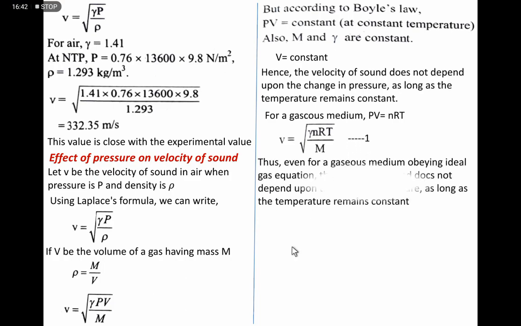For a gaseous medium, if we consider the ideal gas equation, the velocity of sound does not depend on the change in pressure as long as the temperature remains constant. If the temperature of the atmosphere is constant, there is no change in the velocity of sound in air.